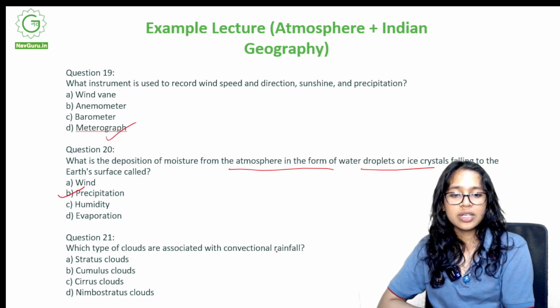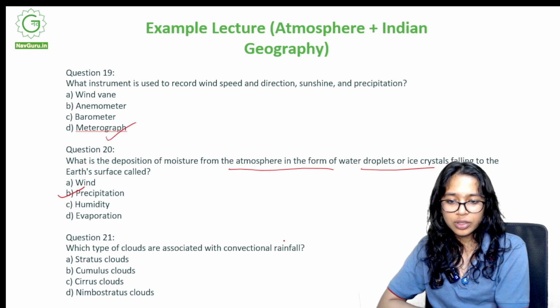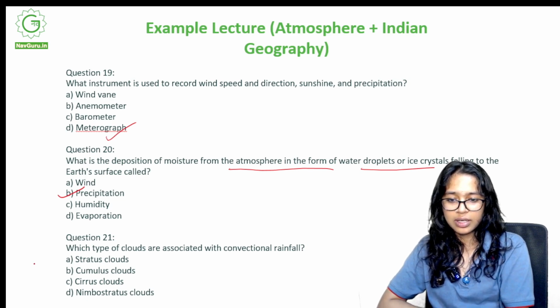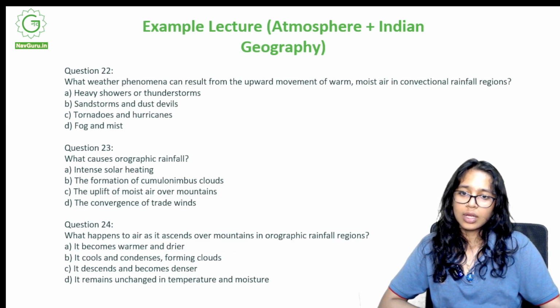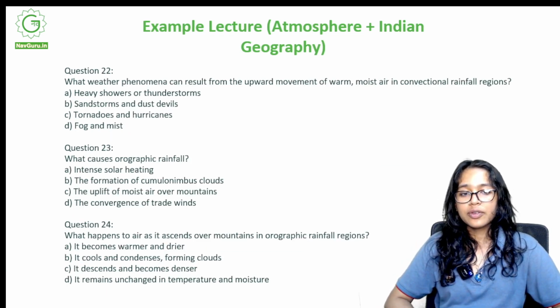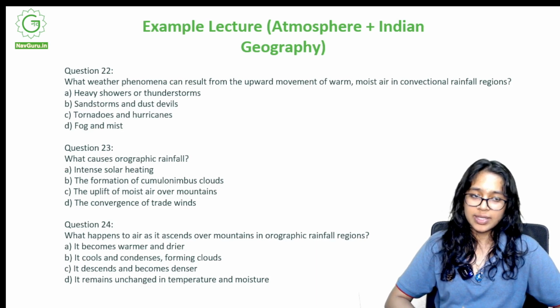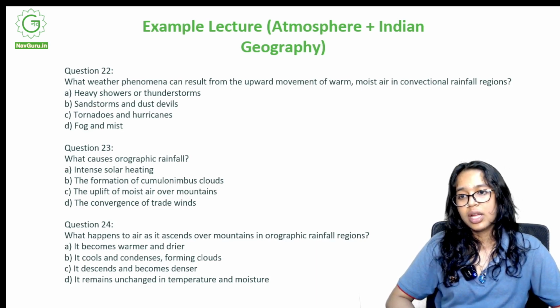Which type of clouds are associated with convectional rainfall? Cumulus clouds. The answer is B, cumulus clouds. What weather phenomena can result from upward movement of warm moist air in convectional rainfall regions? Let's read about rainfall again.